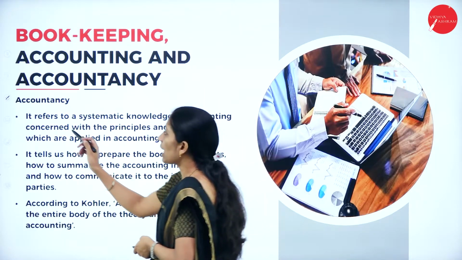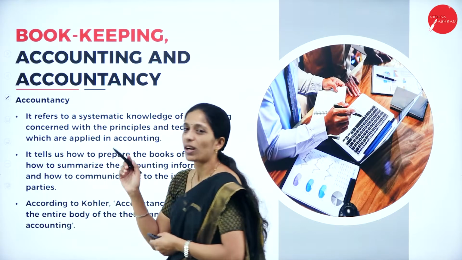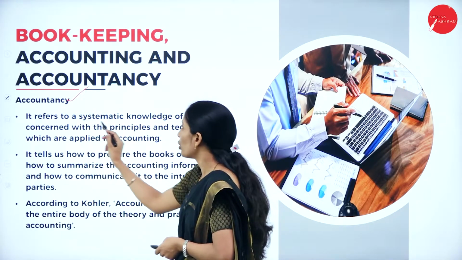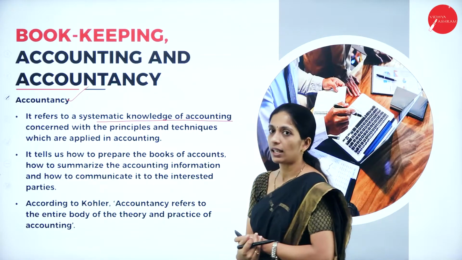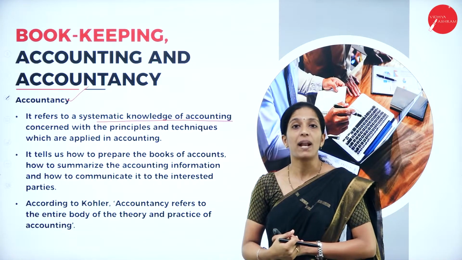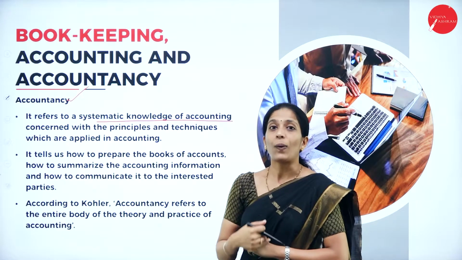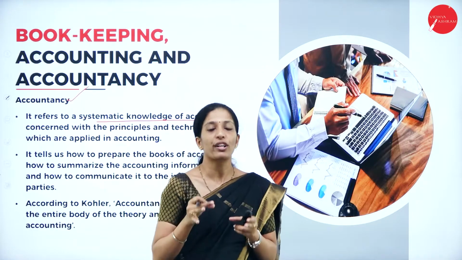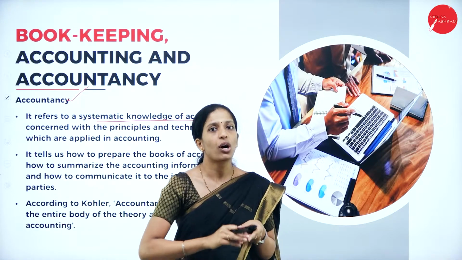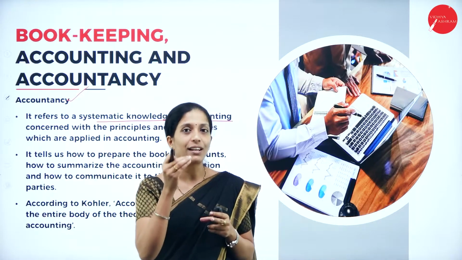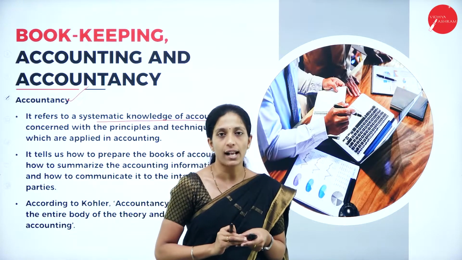Now coming to accountancy. Now let us see what this accountancy is. It refers to a systematic knowledge of accounting concerned with the principles and techniques which are applied in accounting. Now what is this? It is the theoretical aspect, or a body of knowledge, which contains all the principles, rules and regulations to be followed while recording each and every transaction.